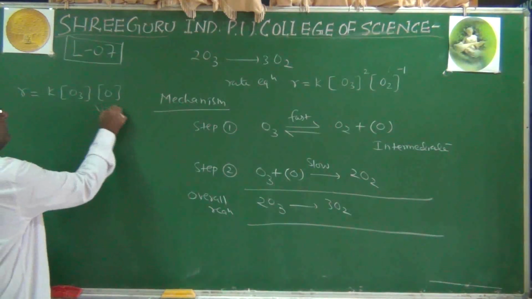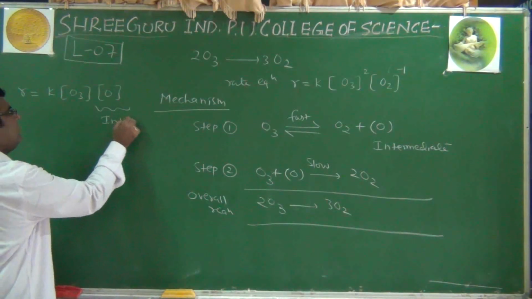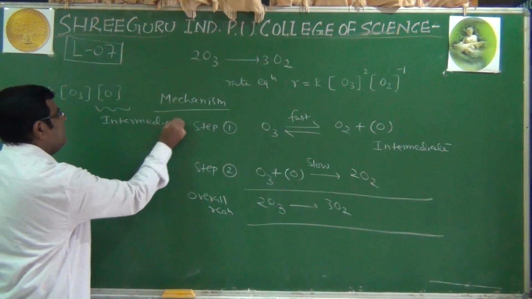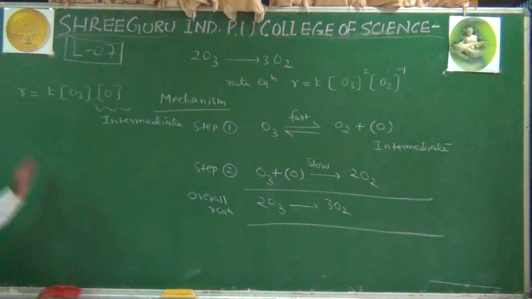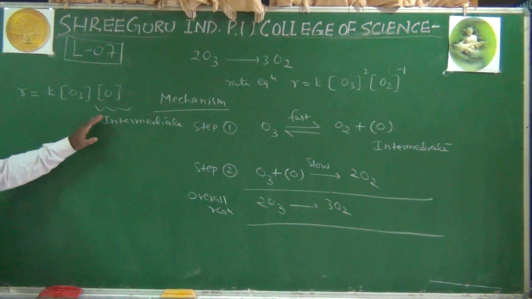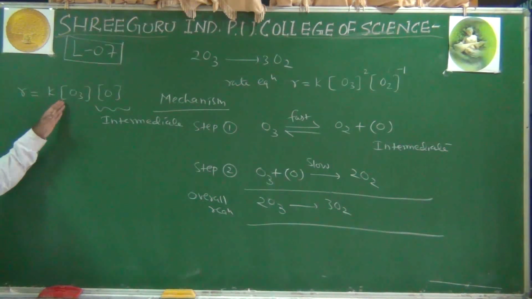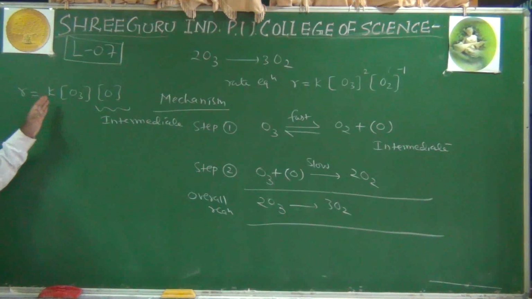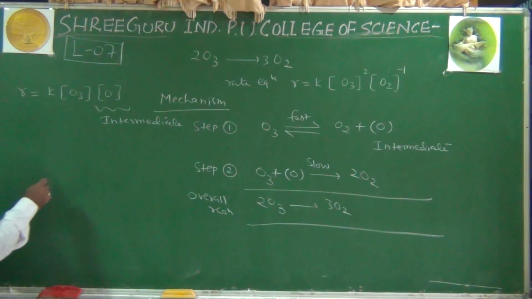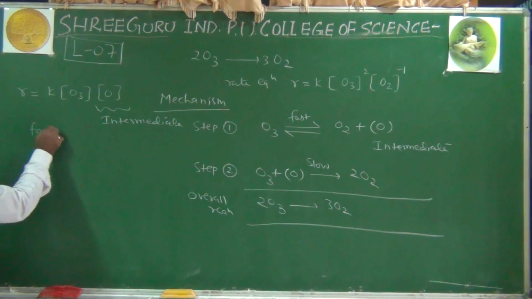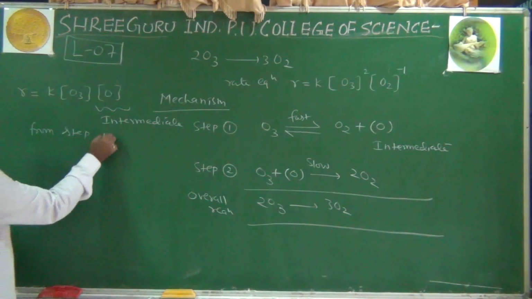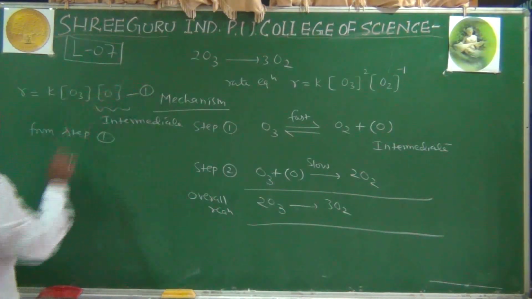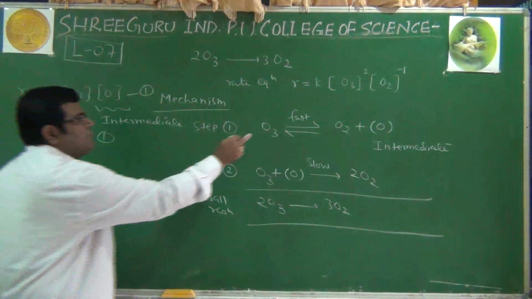But this happens to be an intermediate, and we have written one sentence, we have marked it also, that an intermediate should not be in that equation which decides on which factor the rate is determined, which is the rate law. So we should replace it with a proper term in terms of reactant. So from step 1, we can use this equation as 1. From step 1 means we are referring to this step.